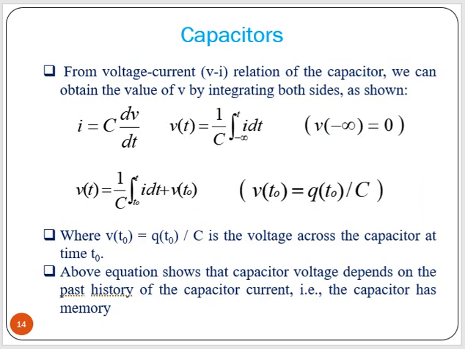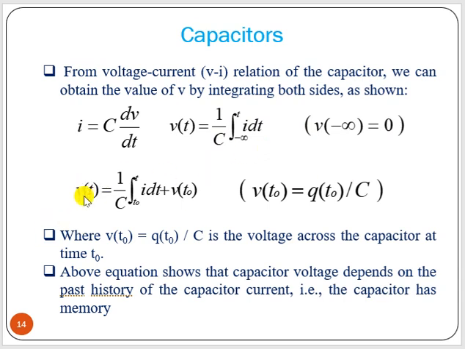Now, from this current equation, I equal to C dv/dt, we can find V. That is, if you integrate both sides, we get v(t) equal to 1/C integration of i dt. Here it is varying from minus infinity to t. We can then assume v(minus infinity) equal to 0. That means there is no initial charge stored. That is the point.